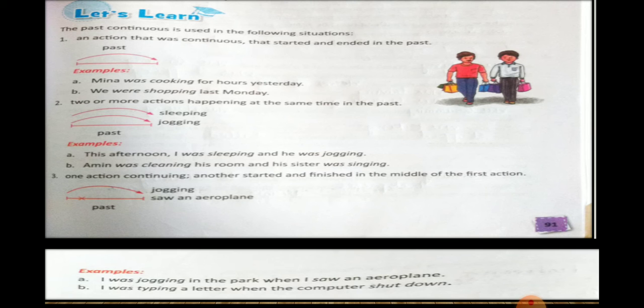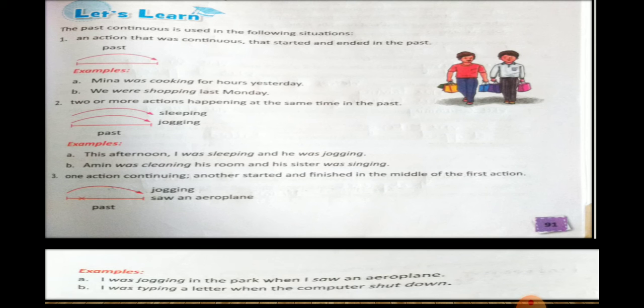Let's move to number two. Two or more actions happening at the same time in the past. The next situation is when two actions were happening in the past. Let's check out the examples. Number A. This afternoon I was sleeping and he was jogging.